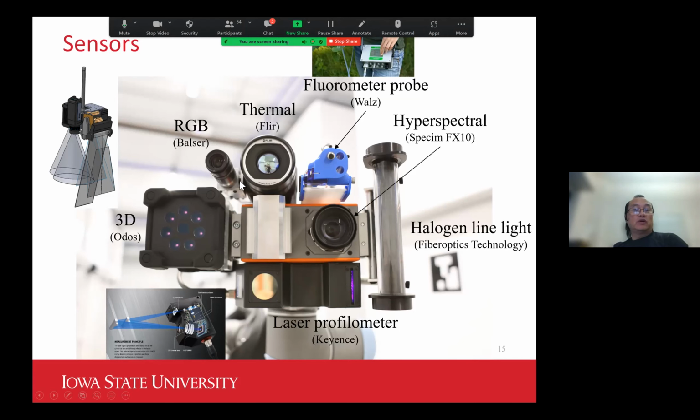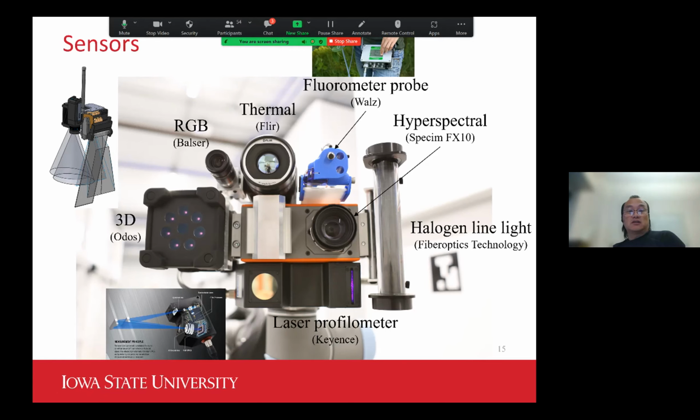So as you can see here, we first did a very careful design in SolidWorks. Then we project a different view area of different sensors and try to maximize their overlap. And as you can also see from this slide, the sensors we integrate into the Envirotron rover is quite impressive. We have 2D, 3D, and imager sensors, and then thermal and hyperspectral. And we also have a very high accuracy laser profilometer for 3D scanning.